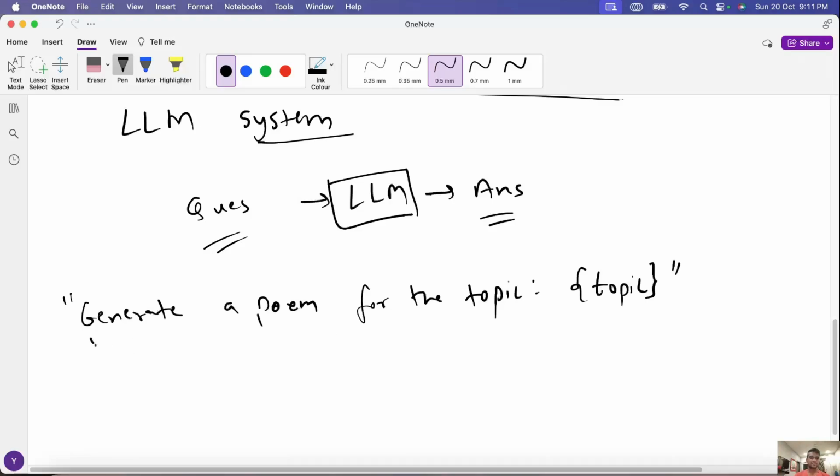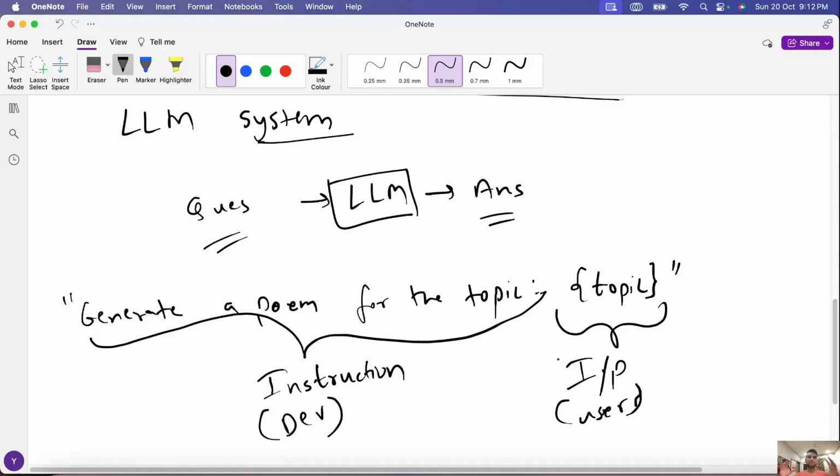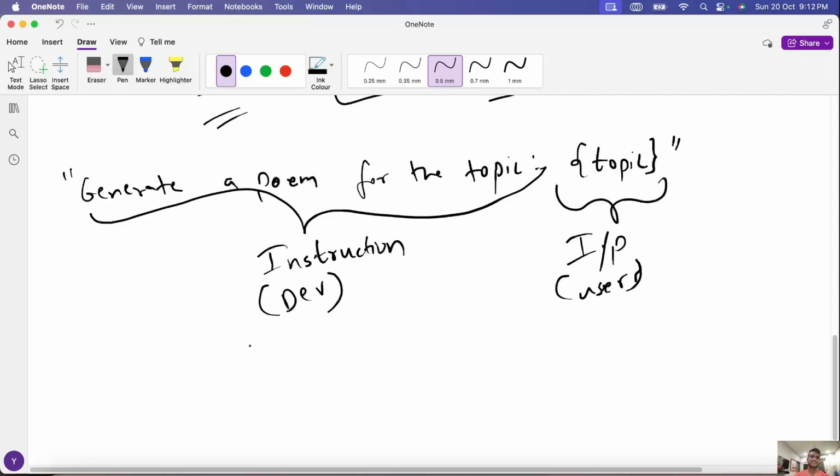Now if you see, this prompt has two sections. This is the actual instruction and this is the input. Input comes from the user and the instruction is what we define, we as in developers. So this instruction is what defines the LLM system, and together, instruction and input become a prompt which we send to the LLM to get the actual response. So in a system, this instruction is basically fixed. That's how we know that we have built a system.